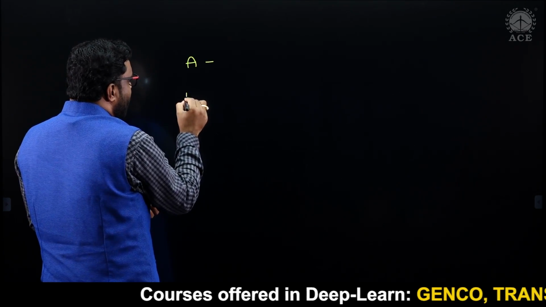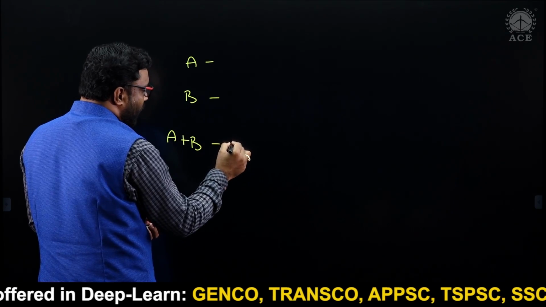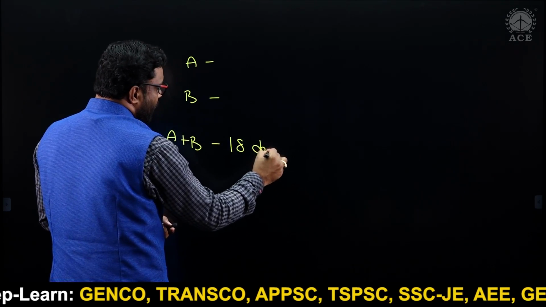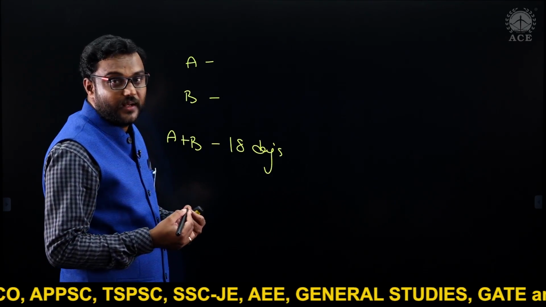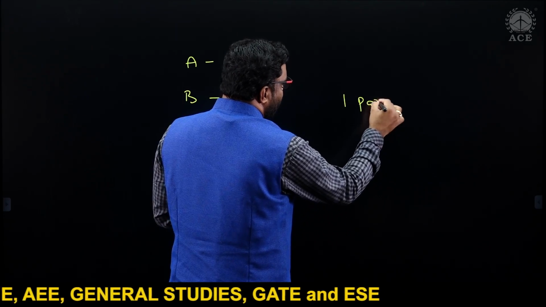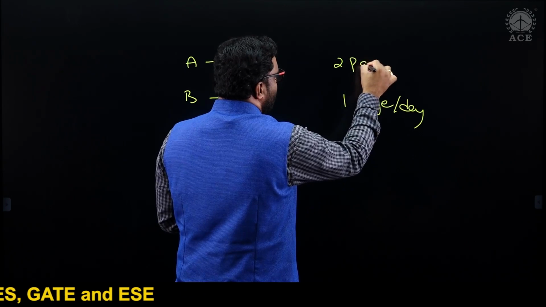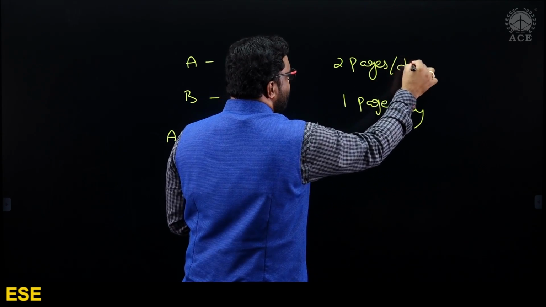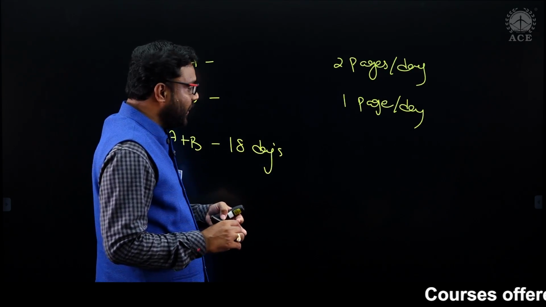A, B, A and B together. A and B together can complete the work in 18 days, as given. And here they mention clearly A is twice as good a workman as B. If B is typing 1 page per day, then A should type 2 pages per day. Twice as good a worker means twice the efficiency, twice as hard a worker. 1 page per day means here 2 pages per day.